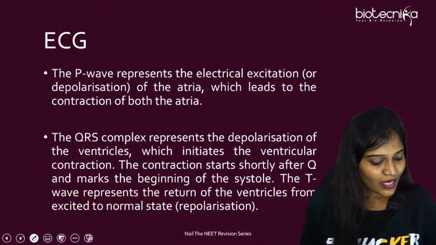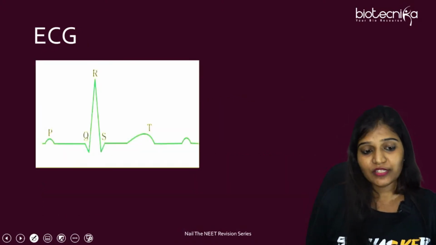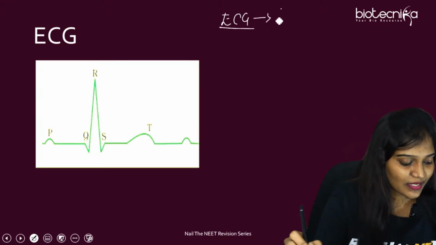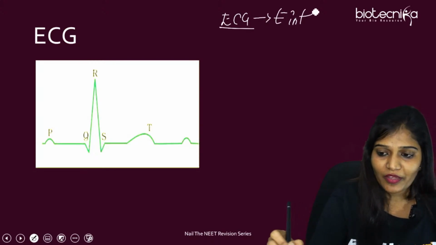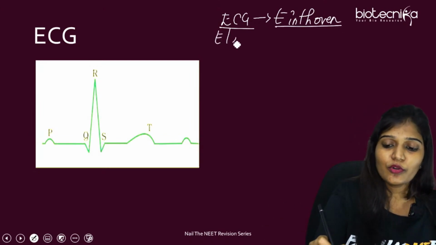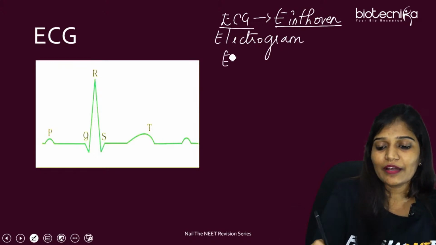Easy. Okay, now I'm going to finish off with ECG and then we will end the session. This is the most important thing. So let's talk about ECG. This was discovered by Einthoven. First important thing: what is electrocardiogram and electrocardiograph?